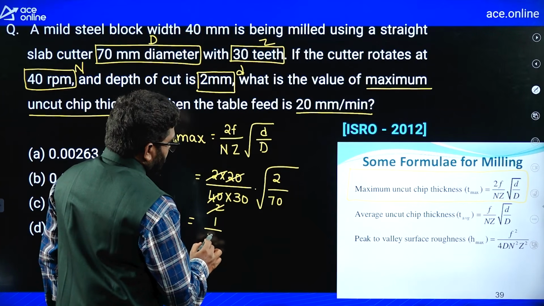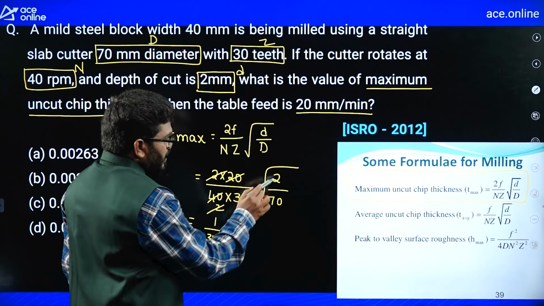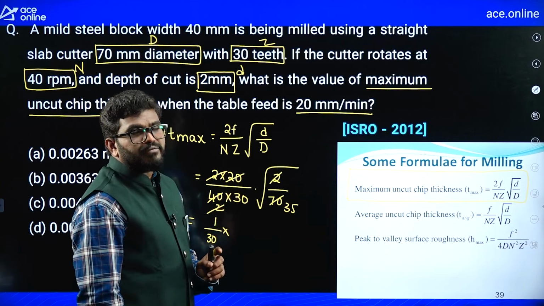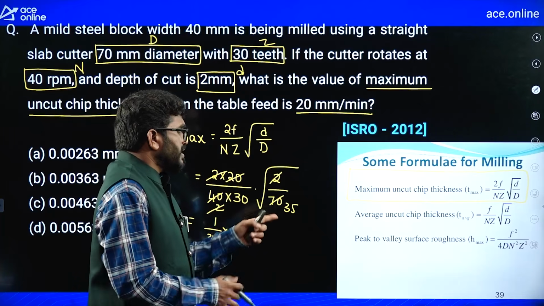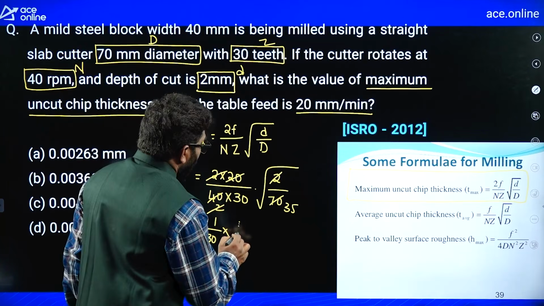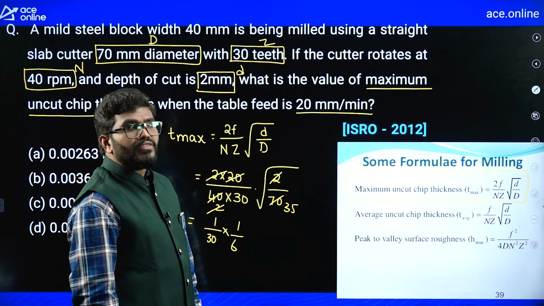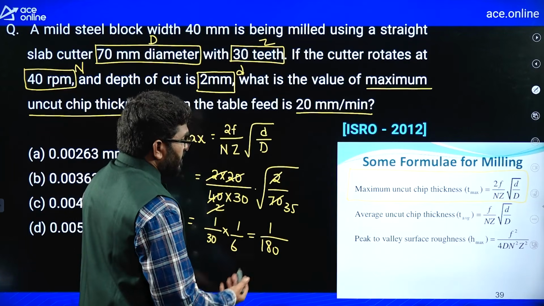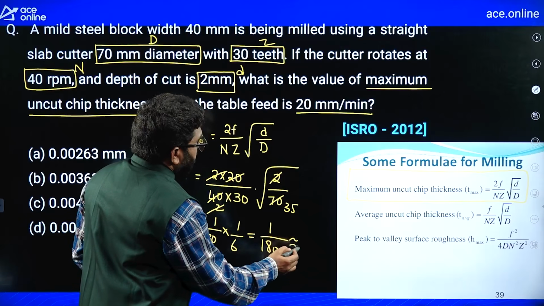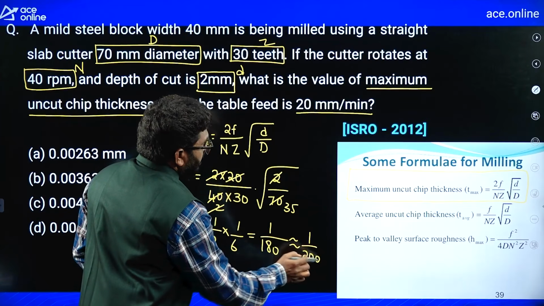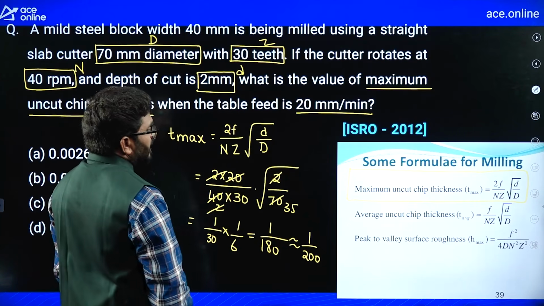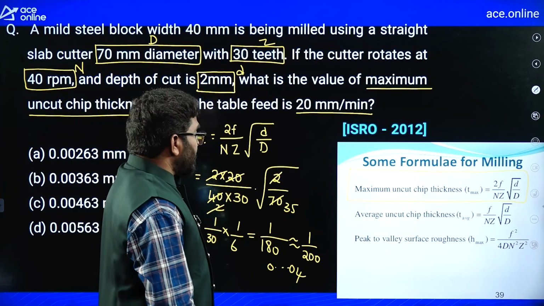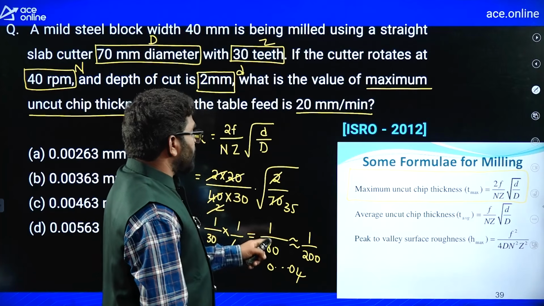So 1 by 30 into root 35. Generally you can assume 35 as 36, so root 36 is 6, and 1 by 6 you can take. So that is 1 by 180. But we don't have a calculator, so I'll take approximately 1 by 200. 1 by 200, you will get 0.00 something 4. But it should be greater than 4 because it is 180 only.